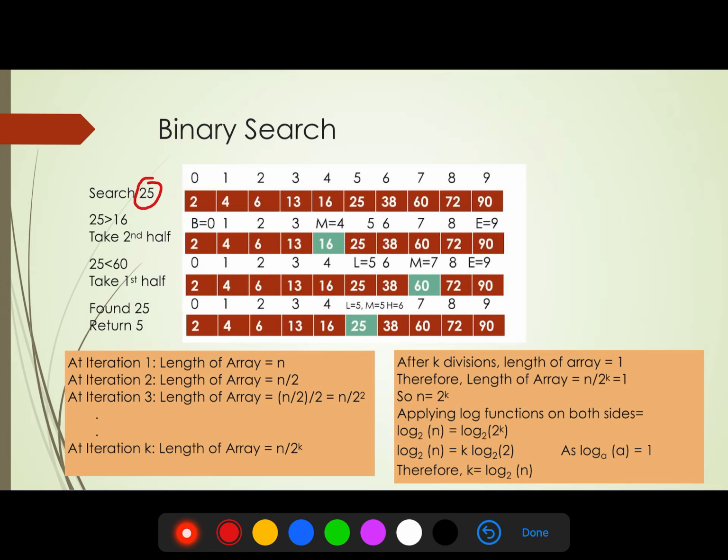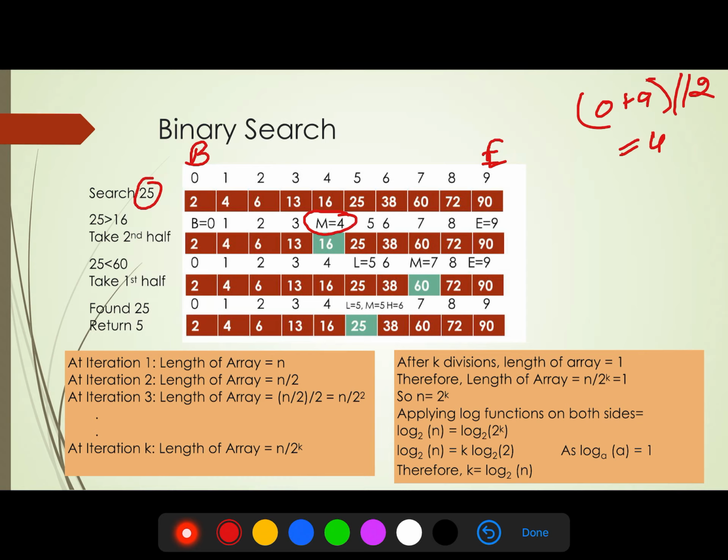So here we can see, suppose we are searching for 25 in this list. Here beginning is 0 and the end is 9. So where will the mid be? The mid will be 0 plus 9 divided by 2, that is 4. So here is our mid position.